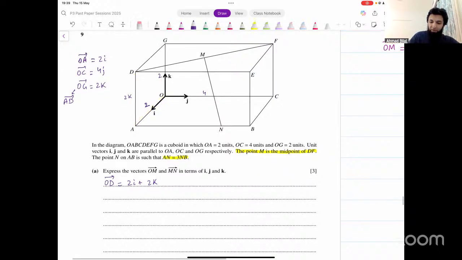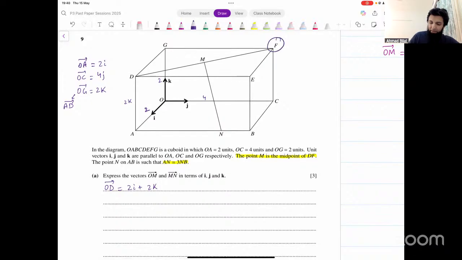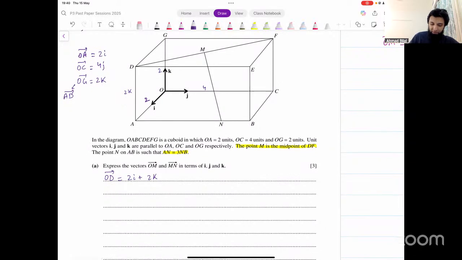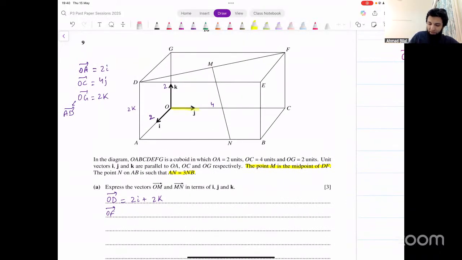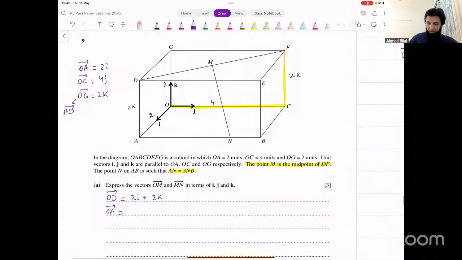Then what about the vector OF? Can we find that somehow? We have to start at O and reach the point F. We could say, let's go in this direction. That's 4j. And then let's go here. CF will be 2k, right? That's the same thing as OG as well. So OF vector is 4j plus 2k.